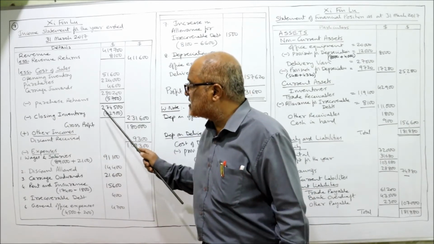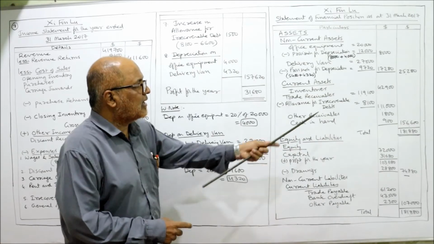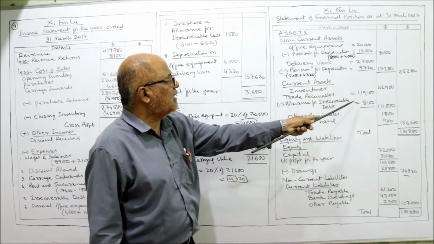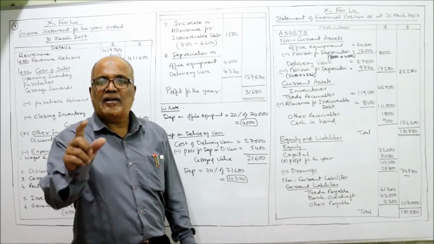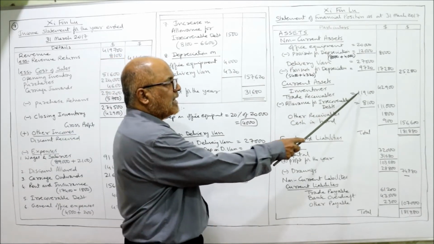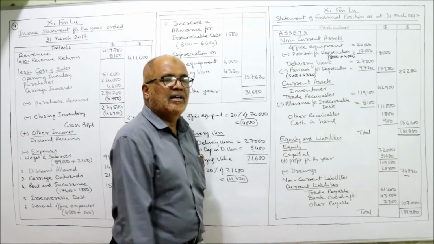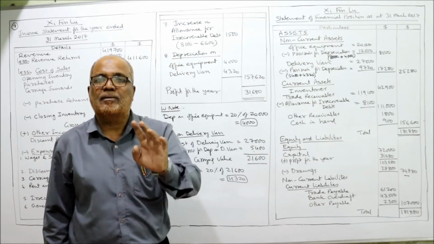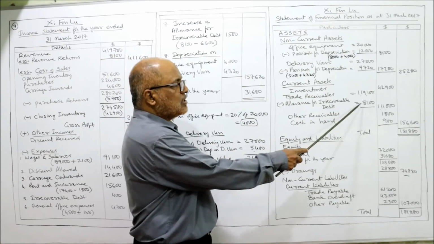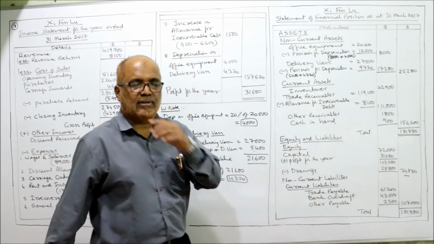Once closing inventory is deducted here, again closing inventory 42,900 will be taken here. Then trade receivable. Trade receivable is given in the trial balance, 1,19,100. From this, we deduct the allowance for irrecoverable debt given in adjustment. New allowance 8,100, deduct, 1,11,000.